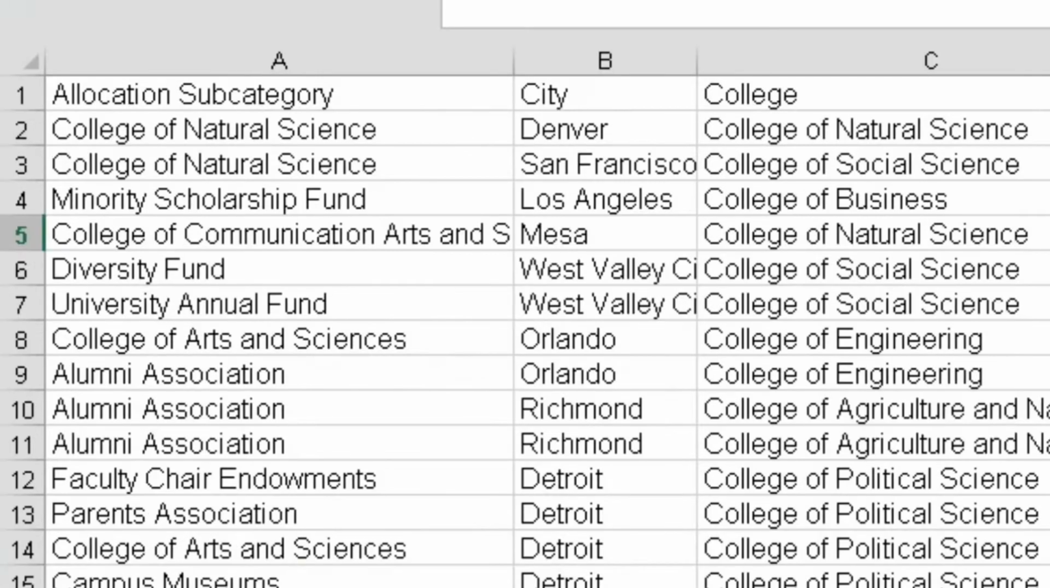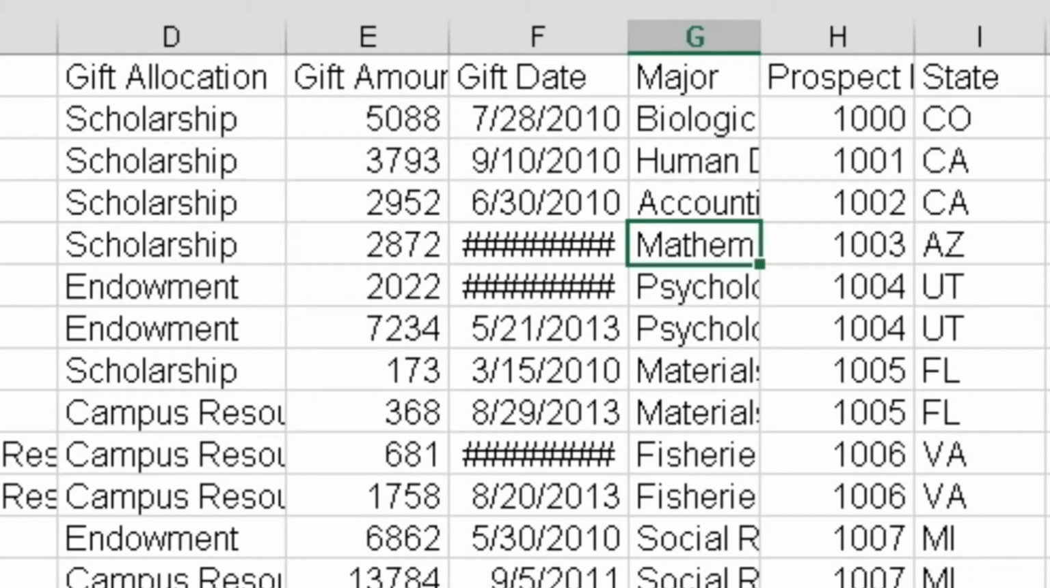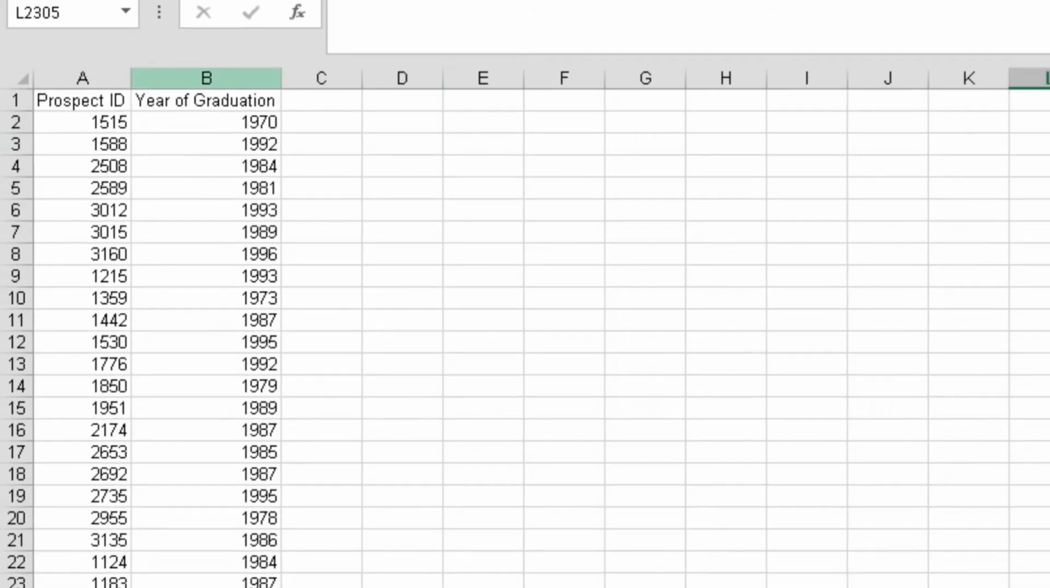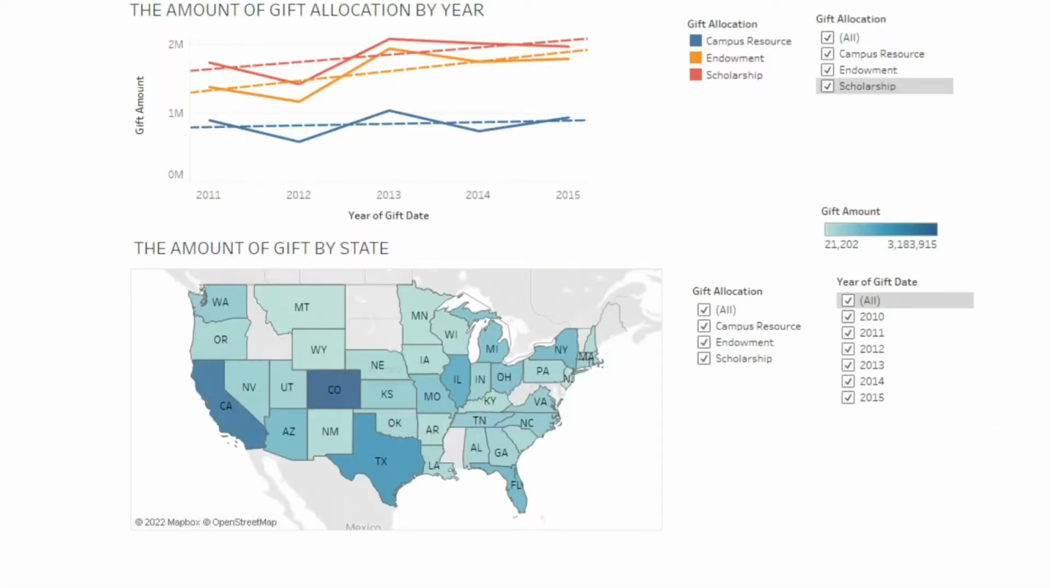In the gift records we consider the allocation subcategory, the city of the alumni who made the donation, the college, gift allocation, gift amount, gift date, major of the alumni, prospect ID, and the state of the alumni. In the second set, we can see the prospect ID and year of graduation. So here we're going to answer some questions by analyzing the data.